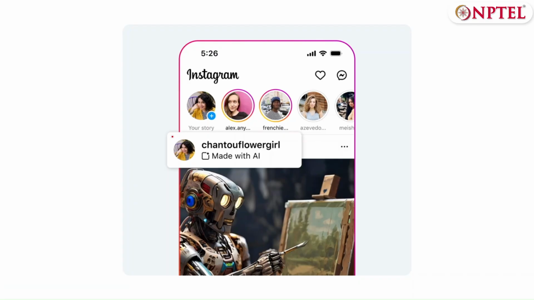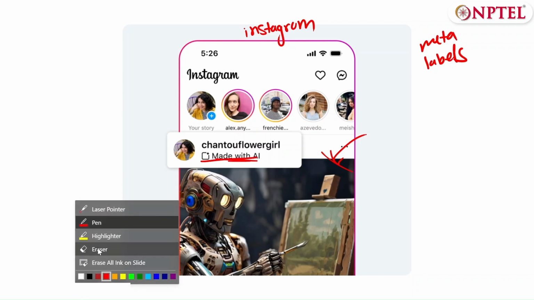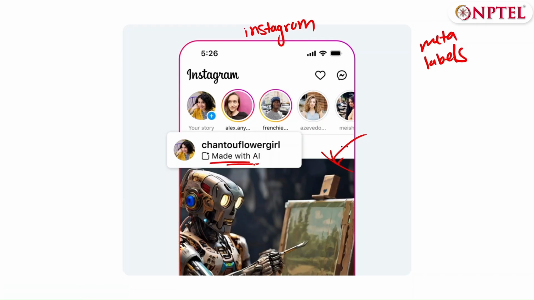So next example here is, as I was talking about, meta labels. We have Instagram over here, and we can see an AI generated post right here about a robot doing a painting, and we can see that we have a flag called made with AI. This tag can be either selected by the user themselves, or it can be automatically flagged by Instagram.